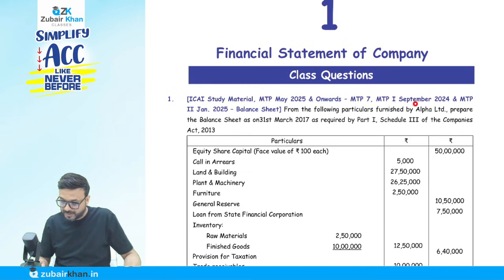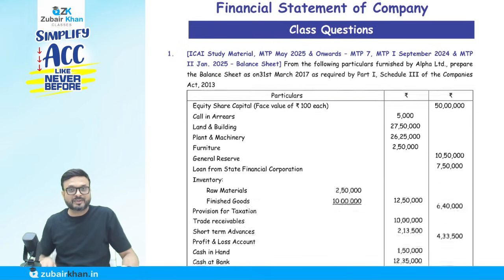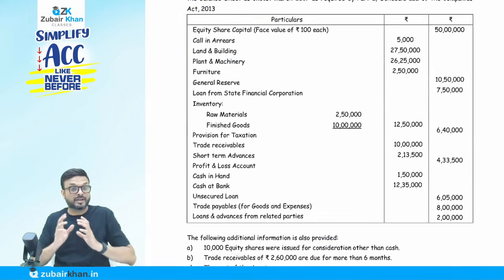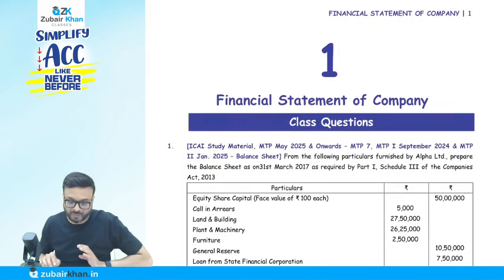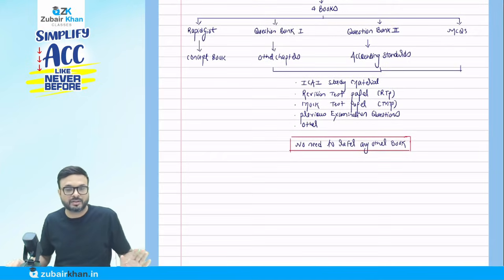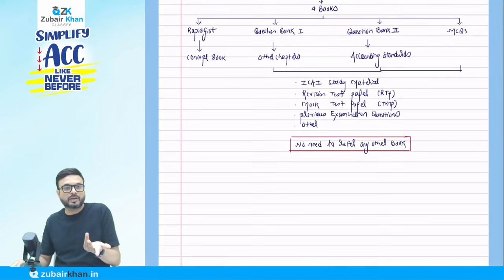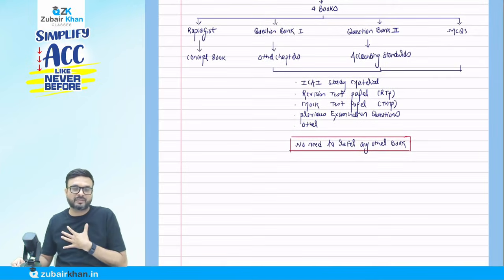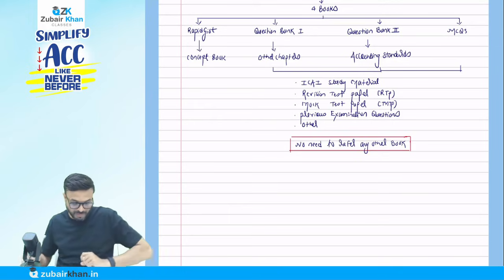Mock test paper 1 is September 24 examination, mock test paper 2 is January 25, and like that. This question is on the balance sheet. For each and every question, the reference is given. So you don't have to worry about that. You can blindly trust these books. No need to refer to any other book. If you want, you can, but I will tell you there is no need to refer to any other book.